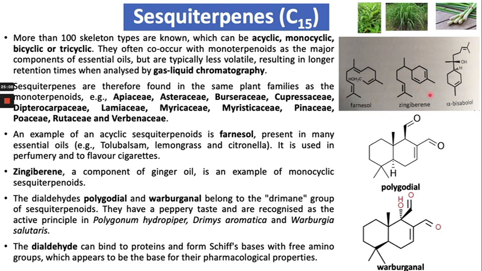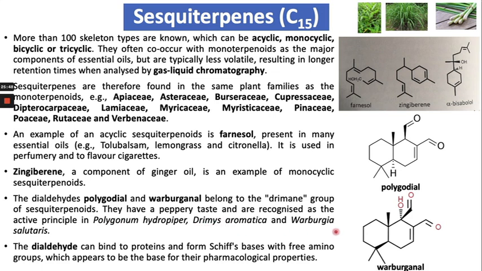And another type of sesquiterpene is the dialdehyde sesquiterpenes, which are polygodial and warburganal, right? The source of this compound is Polygonum hydropiper and Drimys aromatica, right? So polygodial is the active principle from these plants, right?